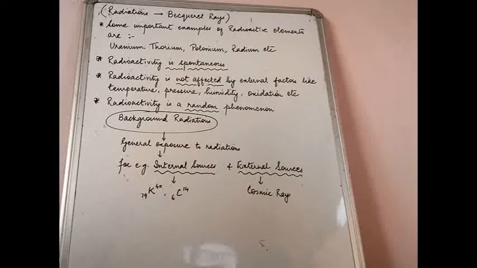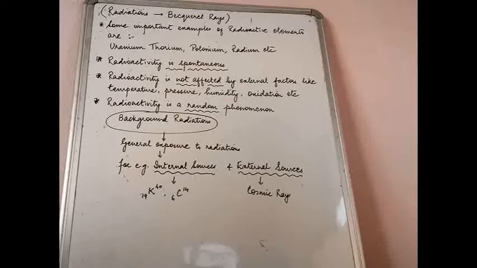Because of the high value of N by P ratio, which basically means a far greater number of neutrons than protons inside the nucleus. As long as the number of neutrons and protons are roughly equal, the isotope of that atom will be stable. When does it become unstable? It becomes unstable when the number of neutrons starts exceeding the number of protons.